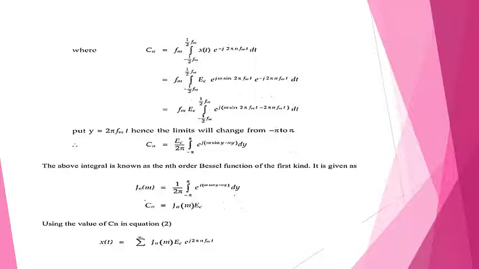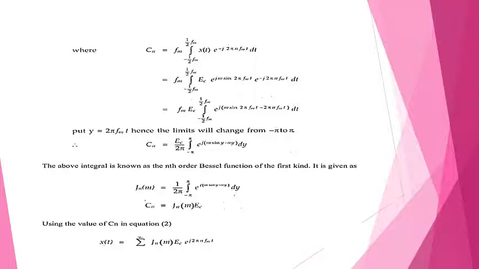So fm into Ec, integral from −1/2fm to +1/2fm of e^{j(m sin 2πfmt − 2πnfmt)} dt, where we take the exponent in common. Put 2πfmt as y. Then the limits change to −π to +π. So Cn = Ec/2π integral from −π to +π of e^{j(m sin y − ny)} dy.